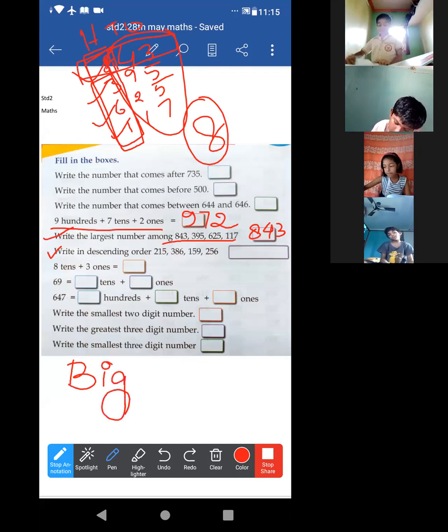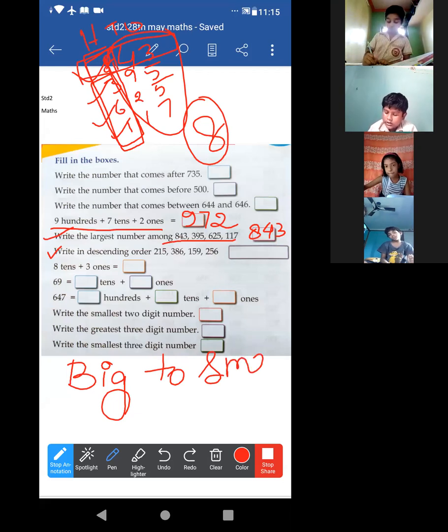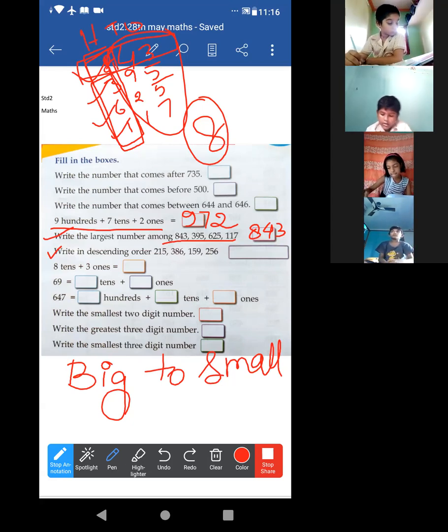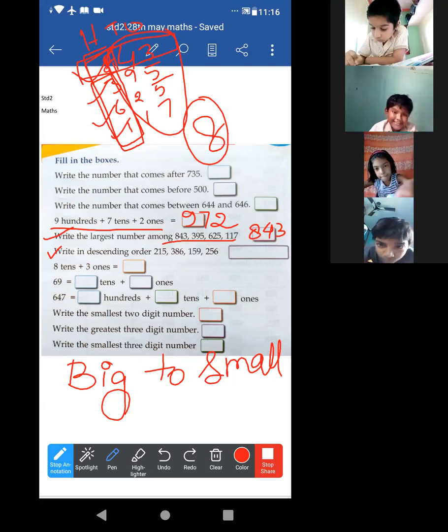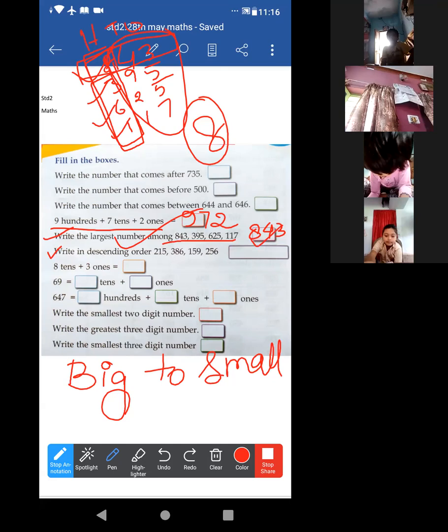I'm just writing big to small. Okay. That means first you have to write the greatest number, then the second highest, then the third highest. In this way, we have to move. Okay, descending order. Now I am clearing the board. Up to this, all of you have written 843. Just shake your head if yes.